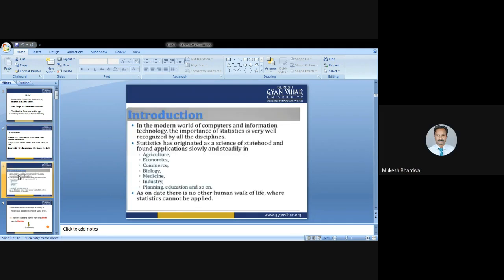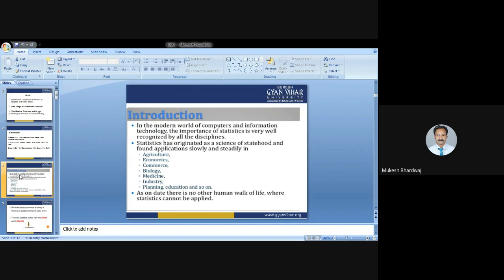Now, as we are starting from the introduction, in the modern world of computers and information technology, the importance of statistics is very well recognized by all the disciplines. Statistics has originated as the science of statehood and found application slowly and steadily in the fields of agriculture, economics, commerce, biology, medicine, industry, planning, education, and so on.